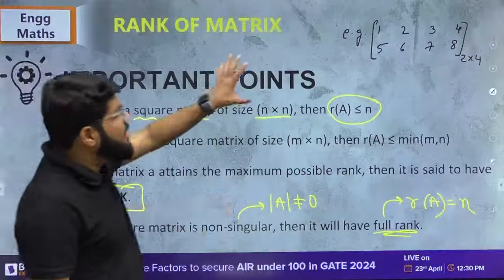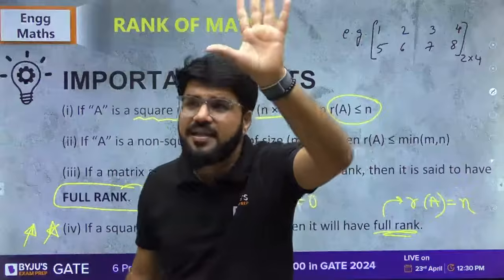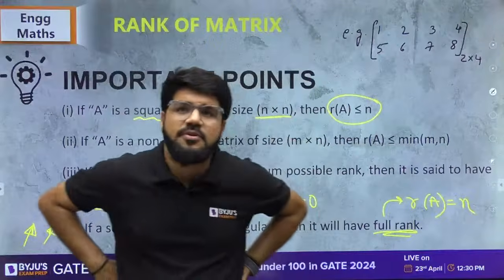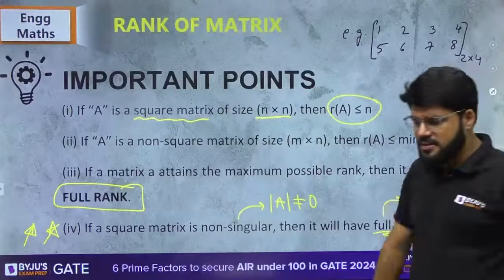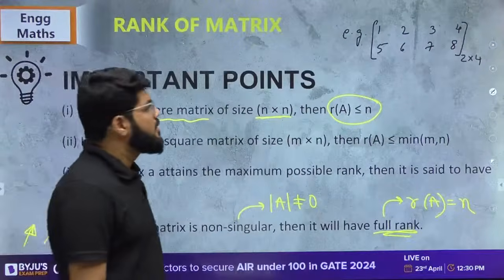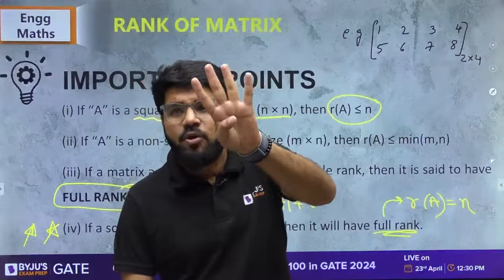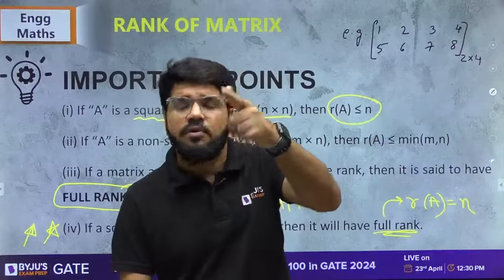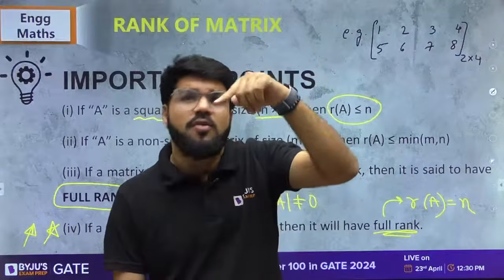Now think and decide what can be the maximum possible rank. Don't tell me what the rank is, we will calculate that later. What is the maximum possible rank for this matrix? Can you have a 4 cross 4 minor? What is rank? Largest order of non-zero minor. Zero or non-zero we will see later.